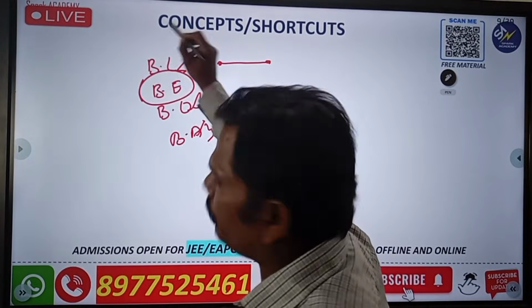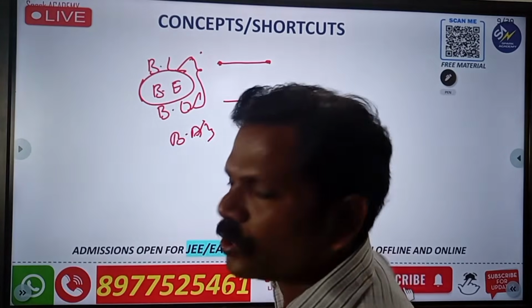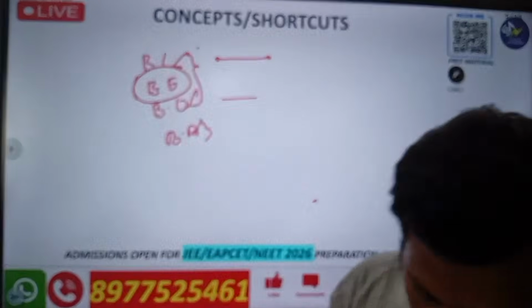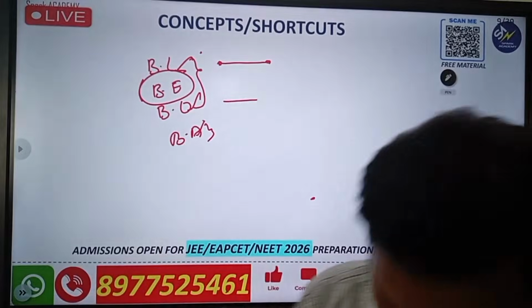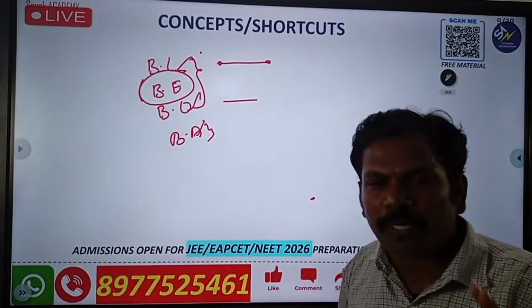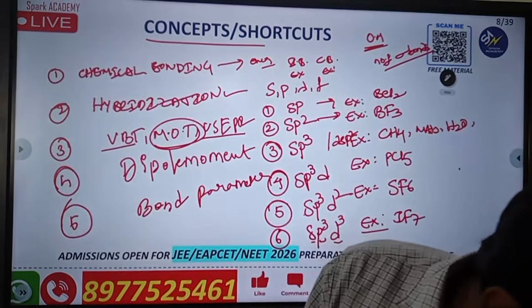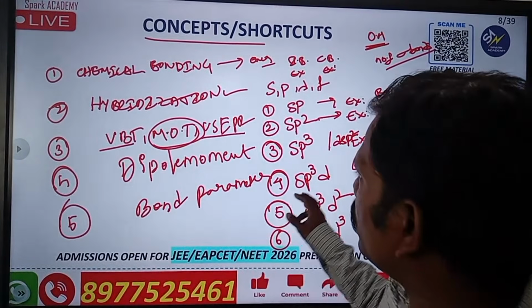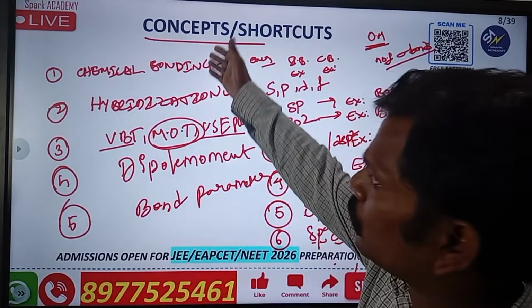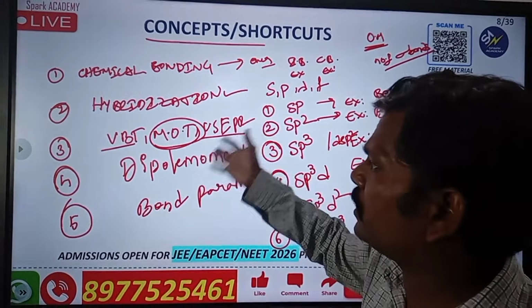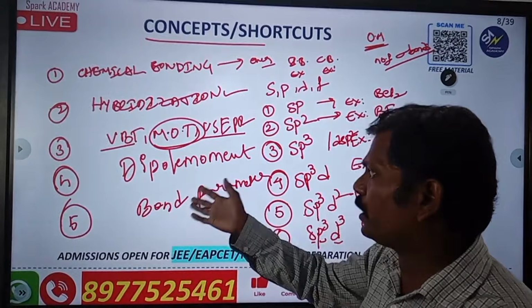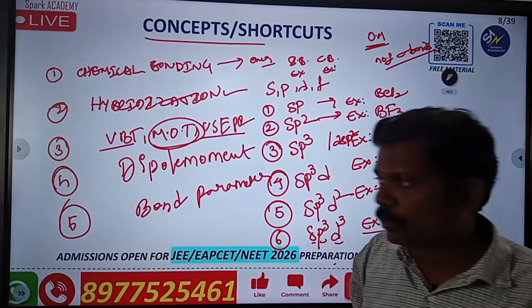These are the important topics in chemical bonding: hybridization, VBT theory, VSEPR, dipole moment and bond parameters, which you have to study simply.